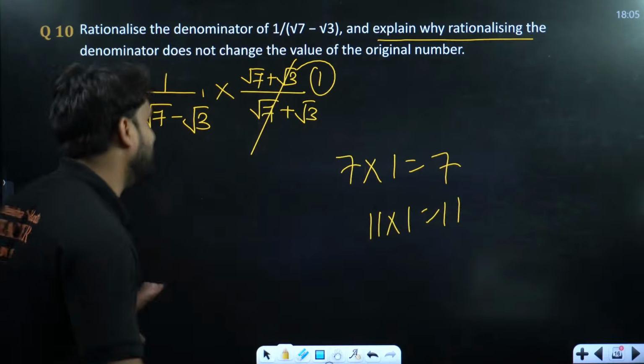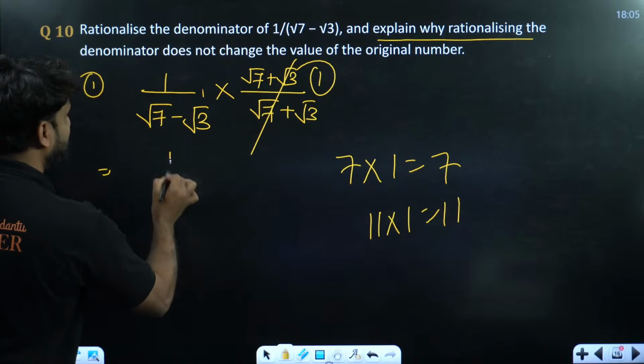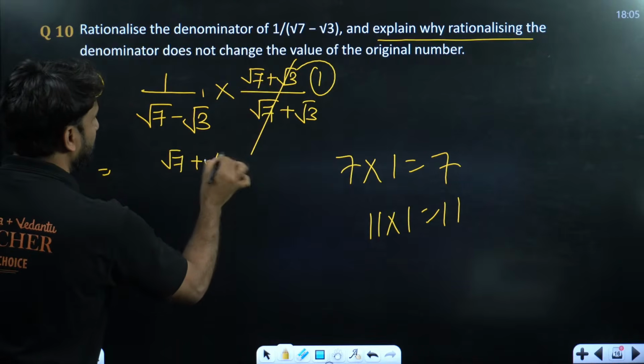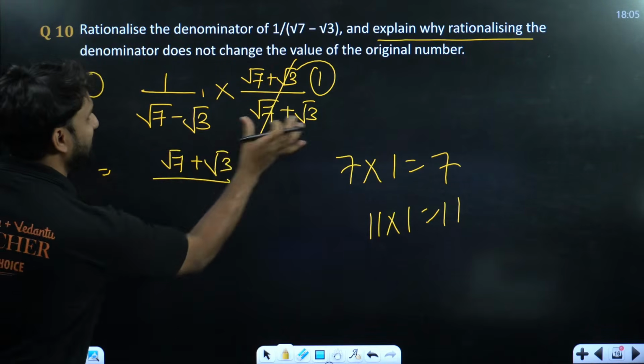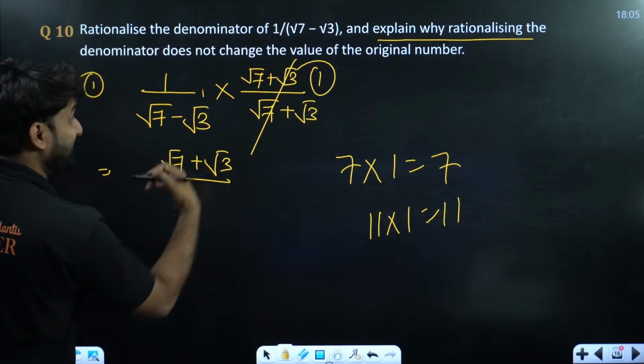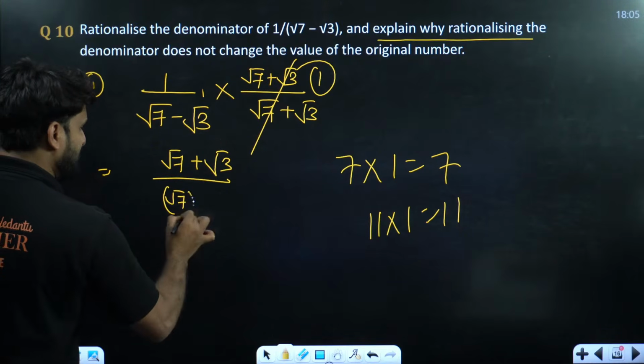So someone is writing the result. Yeah, the result will be, listen. If we solve this, this will be root 7 plus root 3, and this is a minus b, a plus b. So a minus b times a plus b can be written as a square minus b square.